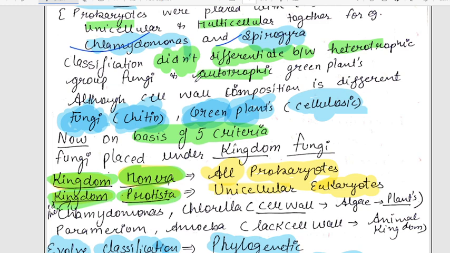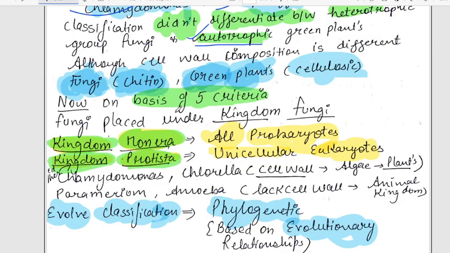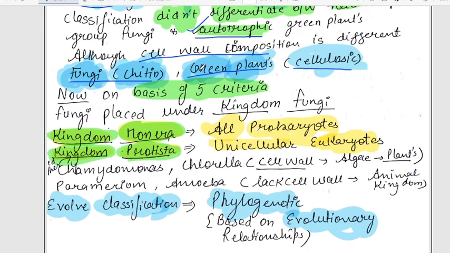Autotrophic, like green plants and green algae, have the ability to make their own food. There was also a cell wall composition difference which earlier was not clearly defined: fungi have chitin as a cell wall component, and the green plant cell wall is cellulosic, but they were placed together with no distinction defined.